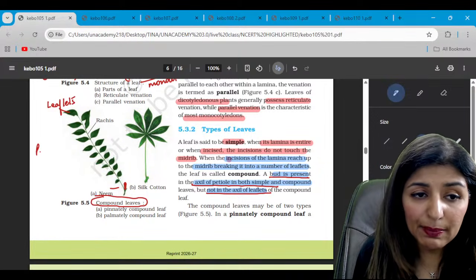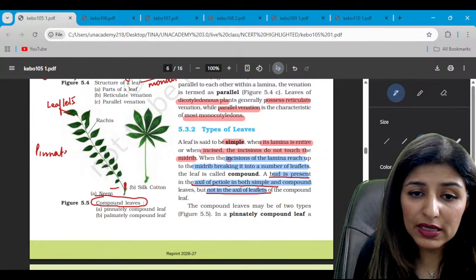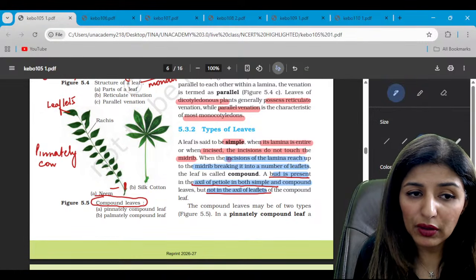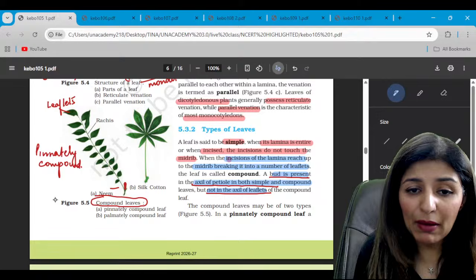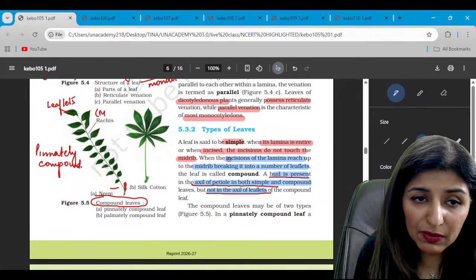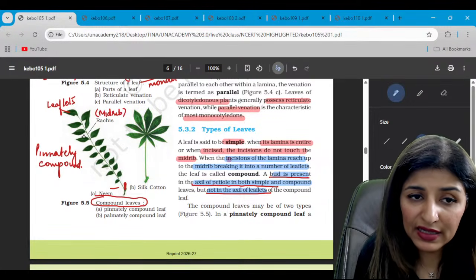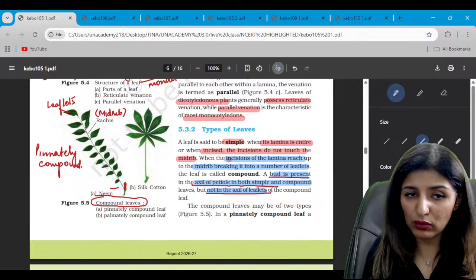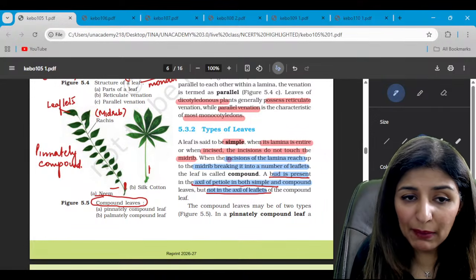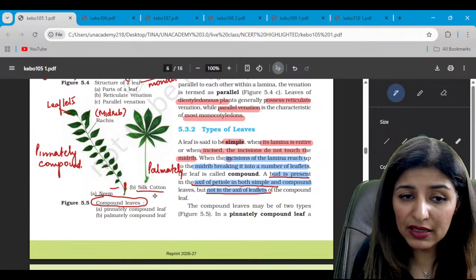So this one is pinnately compound. In pinnately compound, guys, there is this midrib, which is known as rachis, and the leaflets are arranged around it. While in palmately compound, the example is silk cotton.